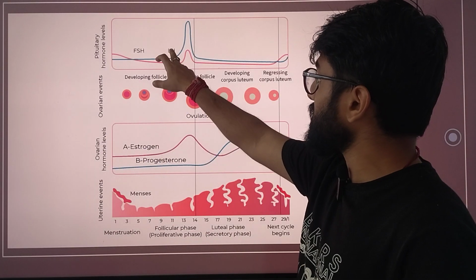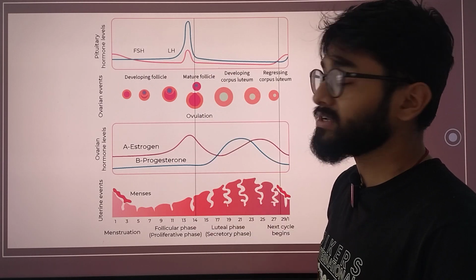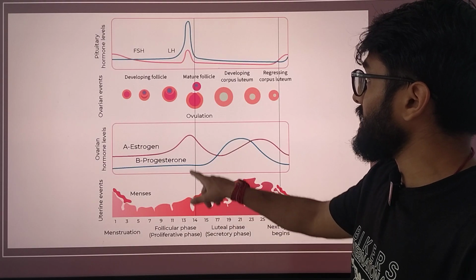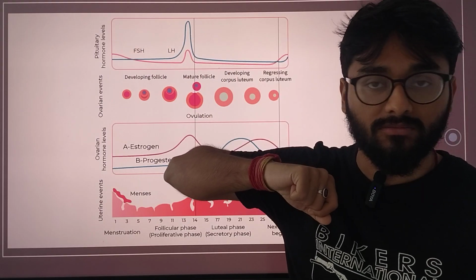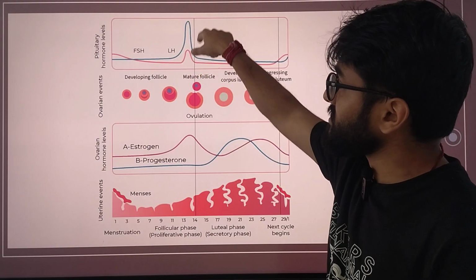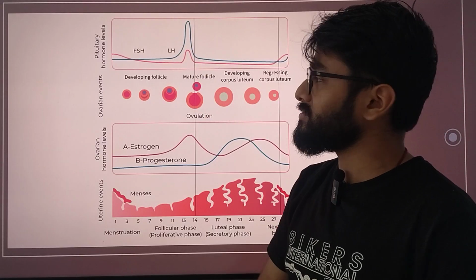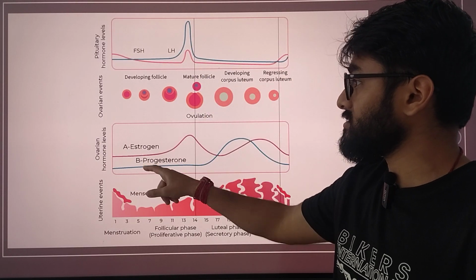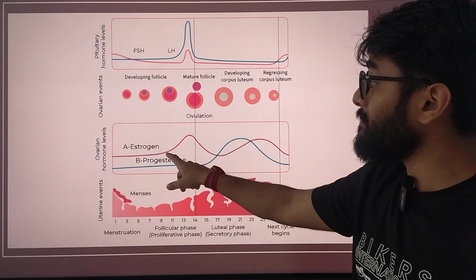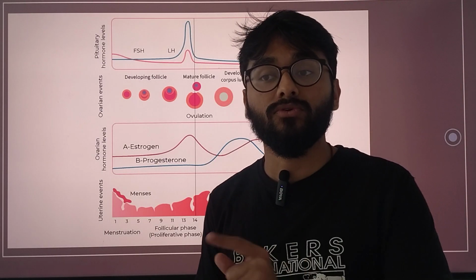This is controlled by the peak rise that you see on the 14th day, that is the end of your follicular phase. It is marked by the steep rise of pituitary hormones such as your LH and FSH. There is a difference in the quantities of the rise: LH rises much steeper as compared to your FSH, whilst estrogen rises much higher, whereas progesterone simply does not rise on the 14th day.